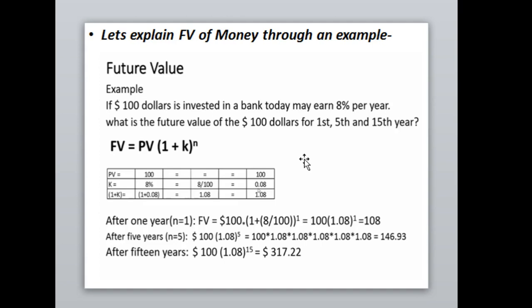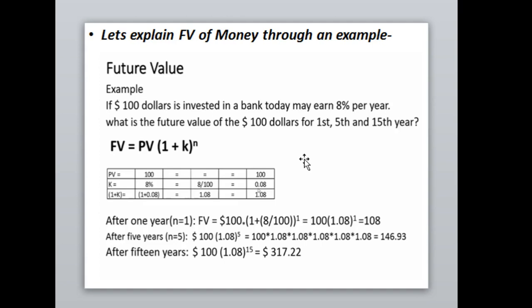Future value of money will be equal to present value of money multiplied by 1 plus k to the power n. The formula at that time was 1 plus i to the power n, but here, because we are studying the cost of capital, or the opportunity cost of capital, it is denoted with k.